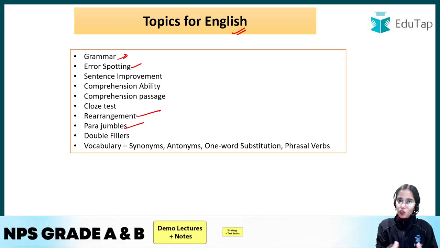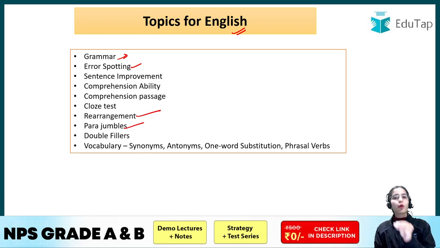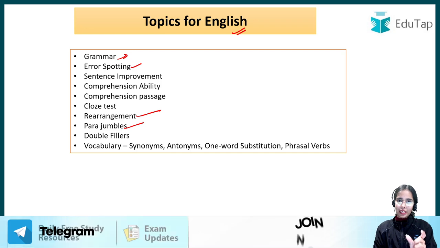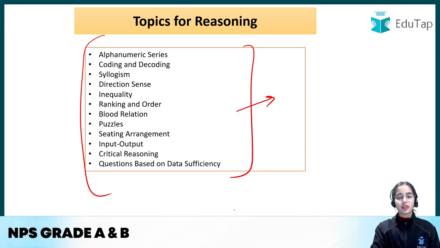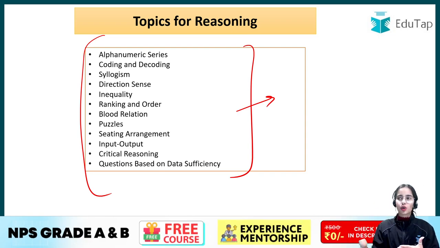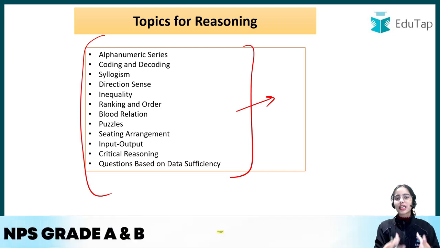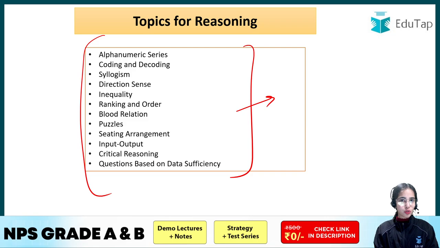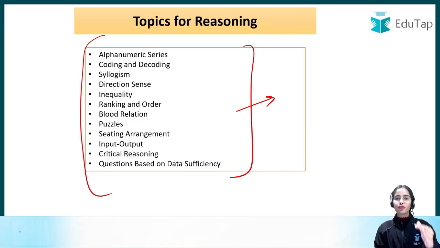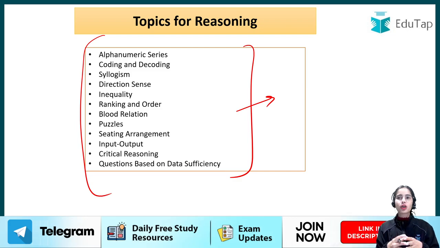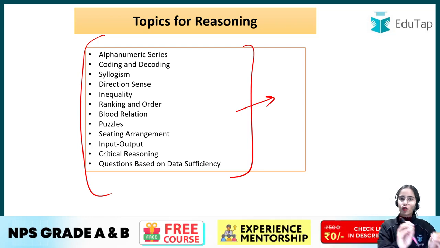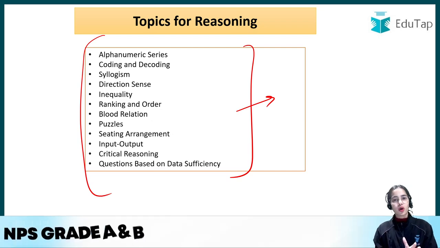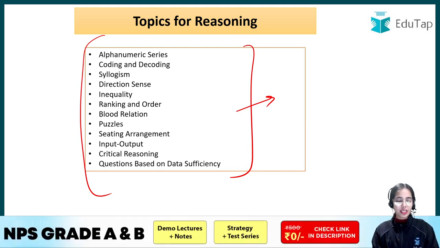It's not that only these topics you have to do, but these are some of the most important topics for your English section. Now coming to reasoning. These are the topics for reasoning that, if you are preparing for any other examination like RBI or SEBI, you must have heard and gone through. So for NPS also, you should be focusing on these topics. Again, this is not exhaustive. This is just providing you the basic idea: first of all, try to do these topics, then you can move onwards with more topics under reasoning.